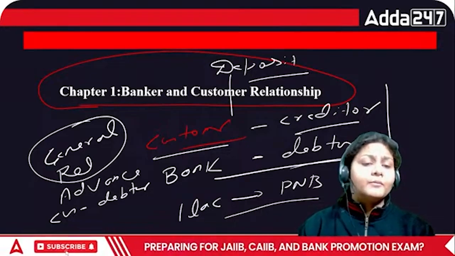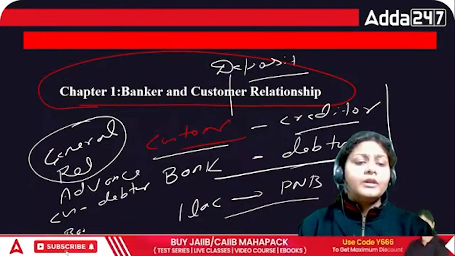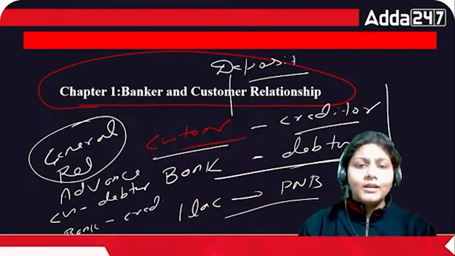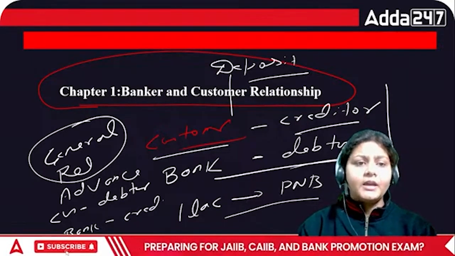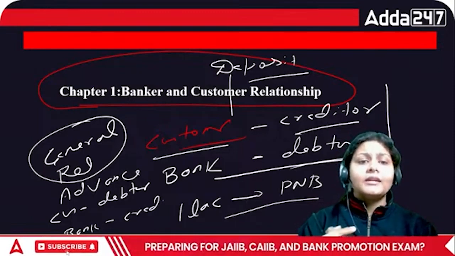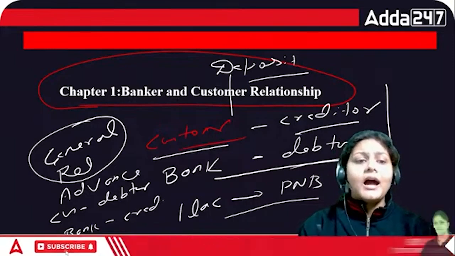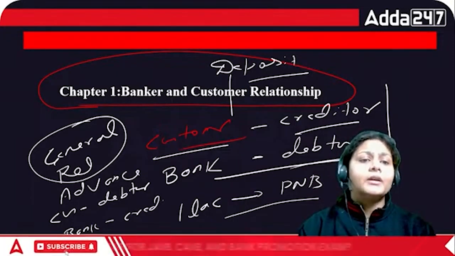He has taken the money from the bank, and the bank will be the creditor in that case, in case of loan, in case of advance. So I have taken that loan from the bank. Now the bank becomes the creditor and I am the customer and I become the debtor.